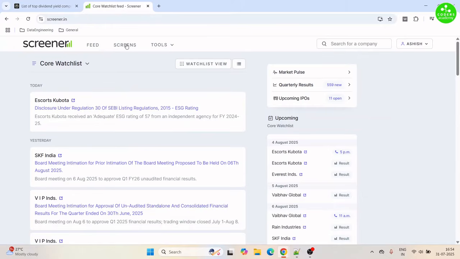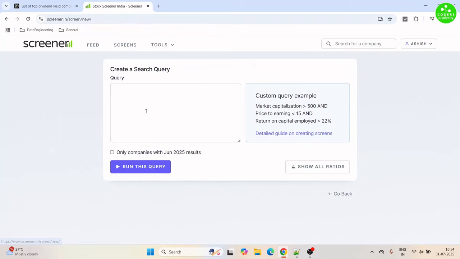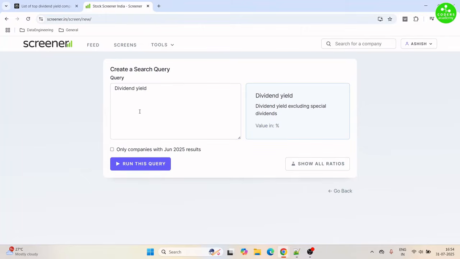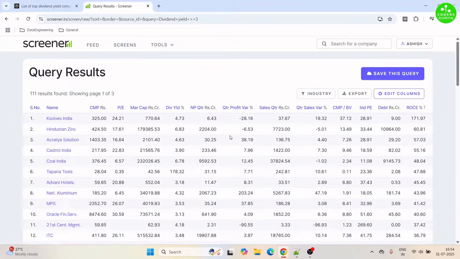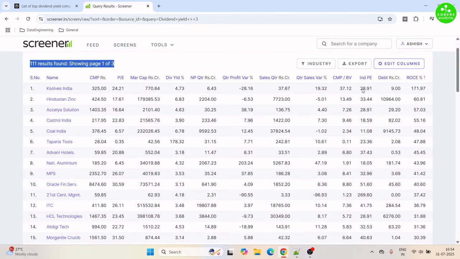So here in the screener website, we'll create a new screen and we'll say, give me the companies with dividend yield greater than 3%. So dividend yield greater than 3%. We'll run the query. And here is our list. So we have got 111 results back. So we'll do a reverse sorting by dividend yield.